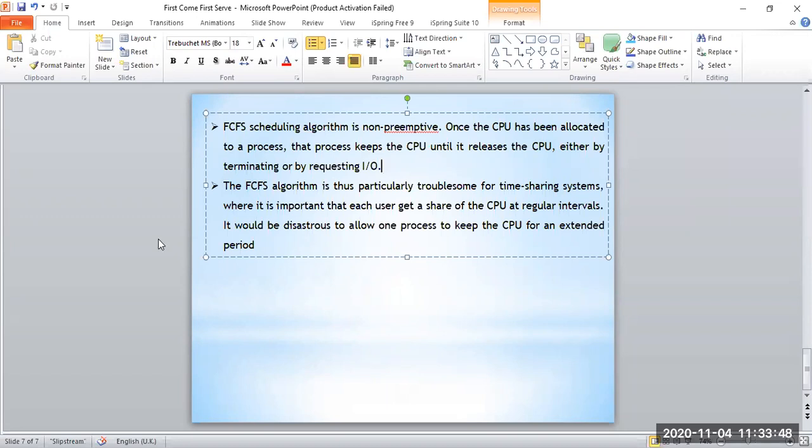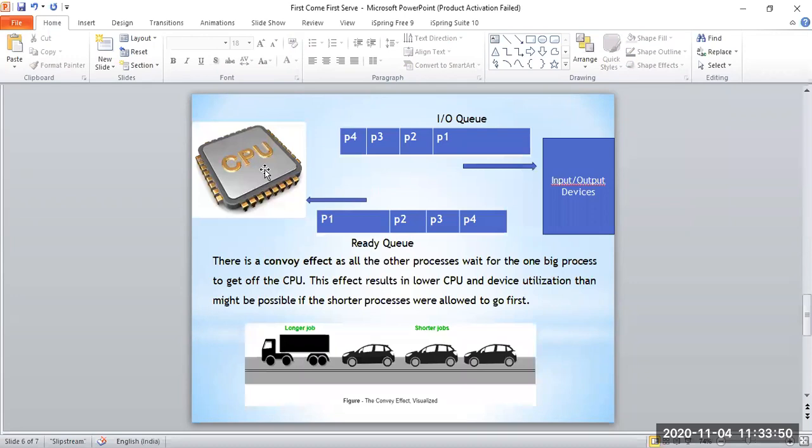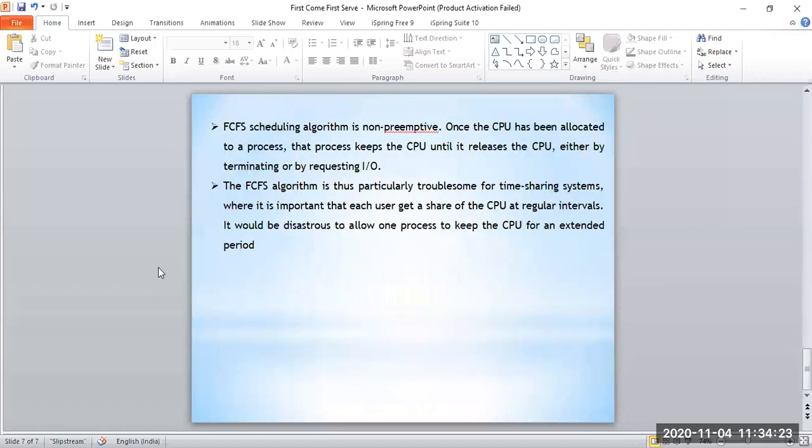Here also, if P1 is holding the CPU, even if P2 puts a request, saying please leave the CPU, I want to use it, I am a priority process, P1 will not leave the CPU. It will leave only when it encounters an IO request, or when it terminates itself. That is called non-preemptive nature.